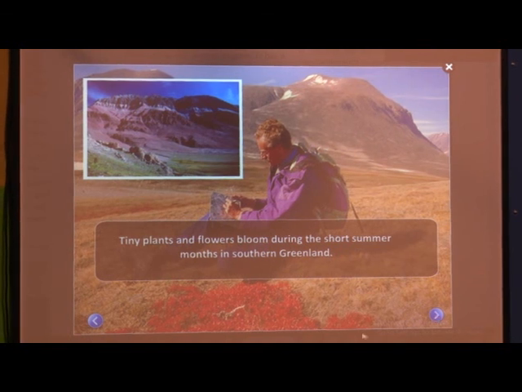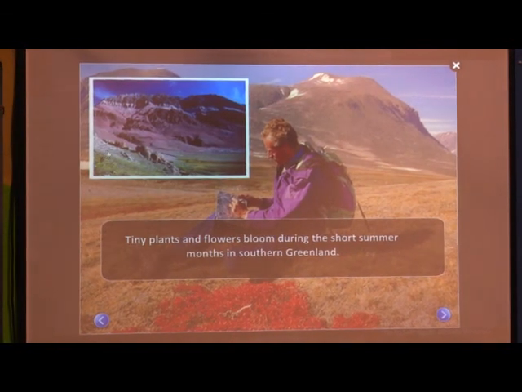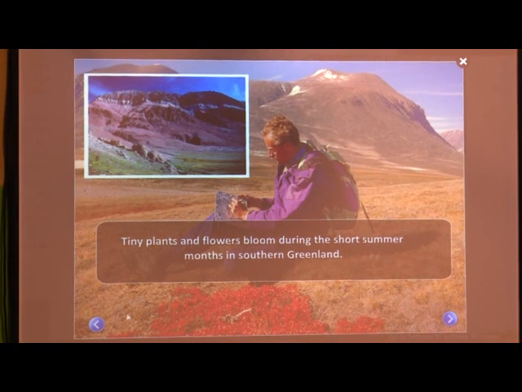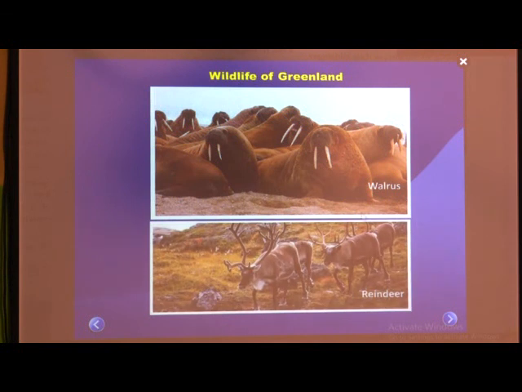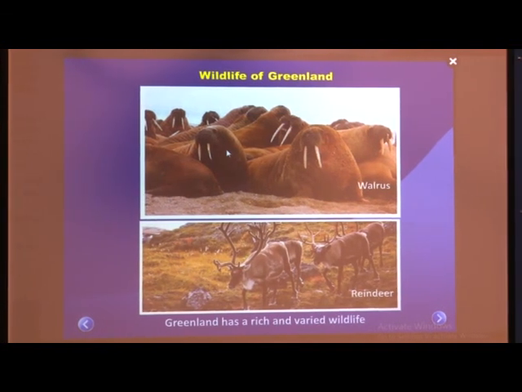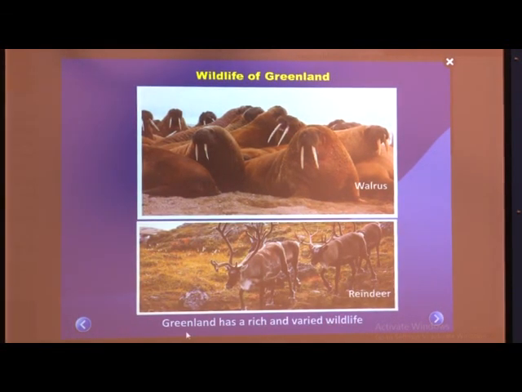Can you see the tiny plants? See this green here. Here there is some green moss. So, tiny plants and flowers bloom during the short summer months in southern Greenland. Wildlife of Greenland. See this walrus, reindeer.